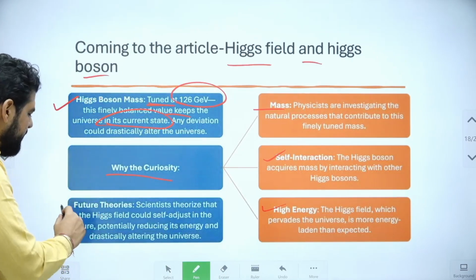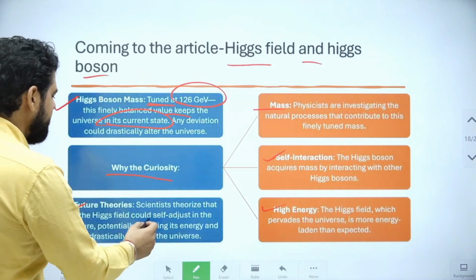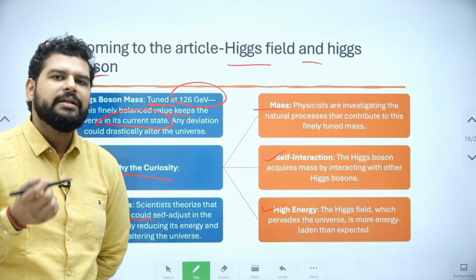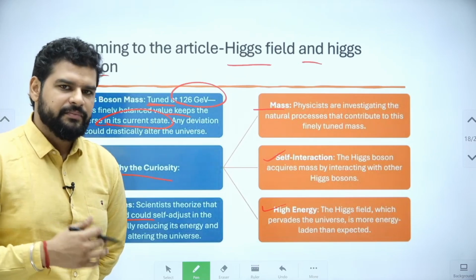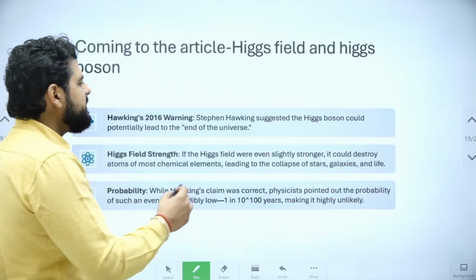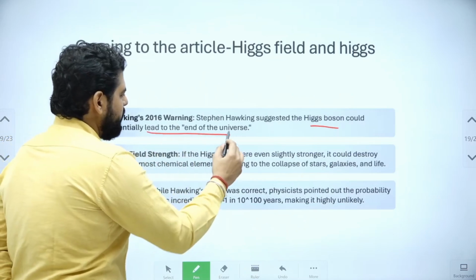In future things will be found out, and scientists for now have theorized that the Higgs field could self-adjust in future, but the probability is very low. Stephen Hawking in 2016 said that the Higgs boson could potentially lead to the end of the universe.